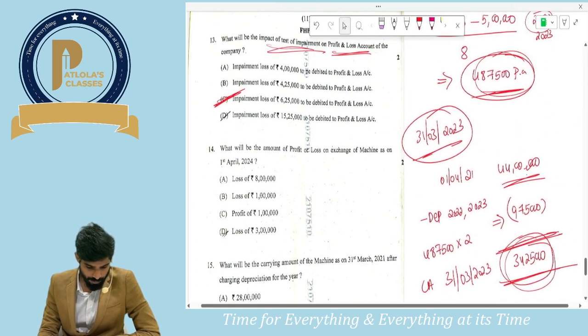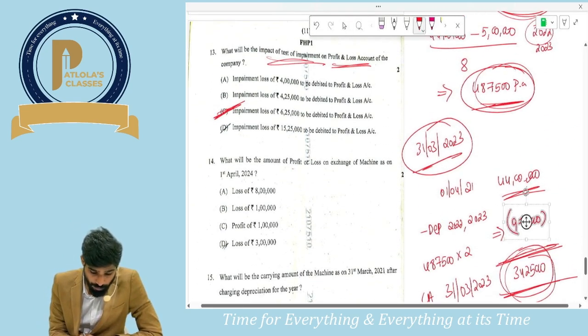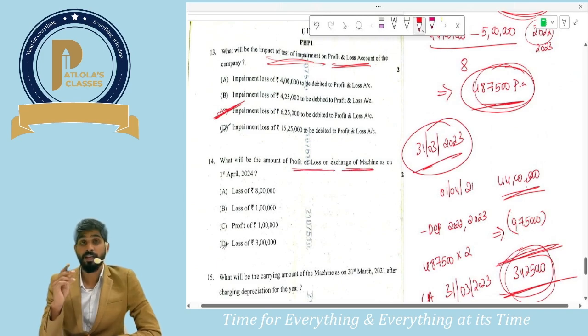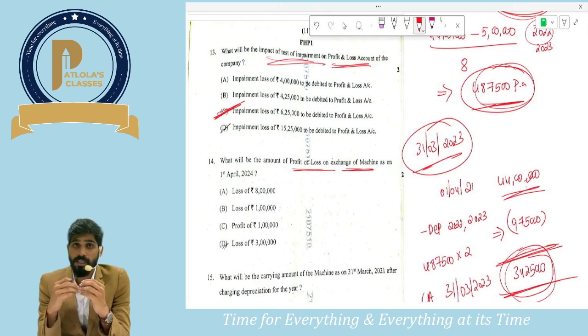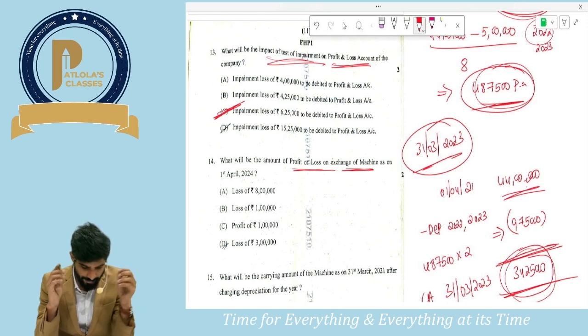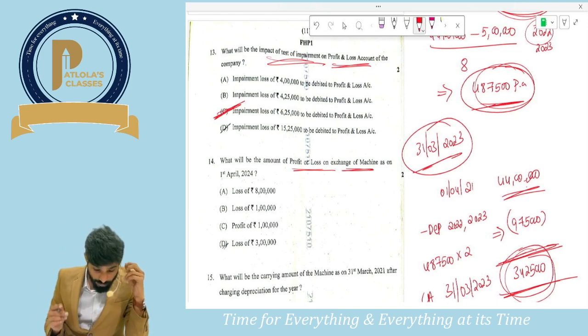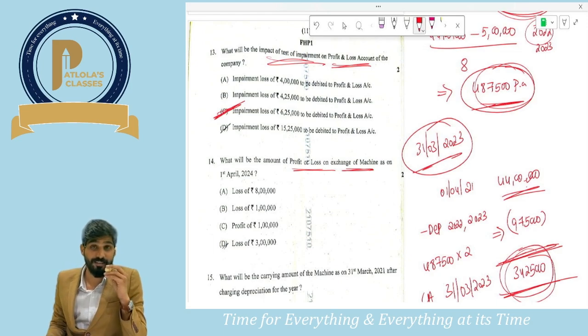Yes. Next, what would be the profit or loss on exchange of machine? Guys, we gave a 21 lakhs asset, we gave 2 lakhs, and in return we got an 18 lakhs asset. So loss would be 5 lakhs. Oh guys, they have not given the option of 5 lakhs. They have given a loss of 1 lakh, 8 lakhs and 3 lakhs.